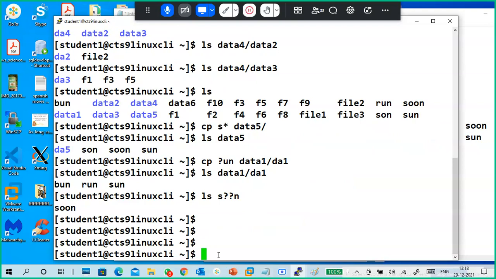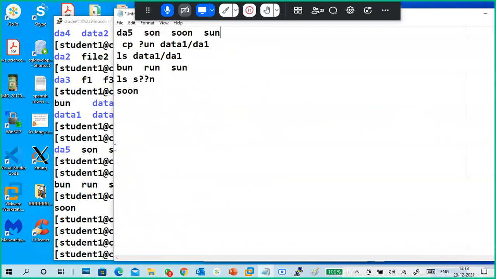Okay. Because it's already 1:30 and I have a class in the afternoon, the next command is the move command. mv, for move or rename purpose, but mainly moving purpose only. mv file name and destination name. So where you want to move, like a folder.